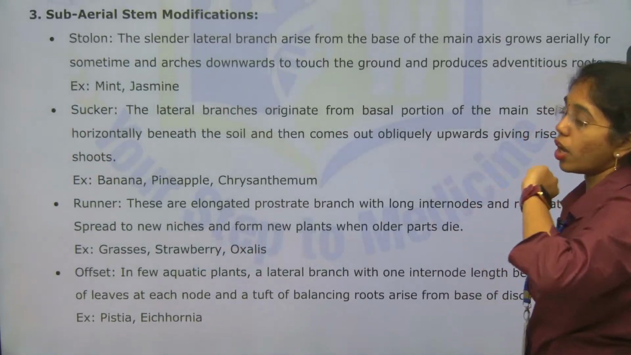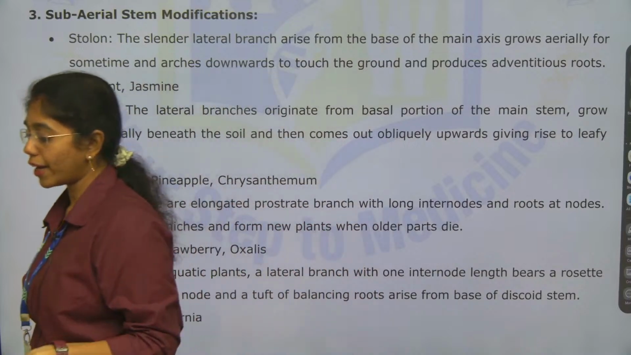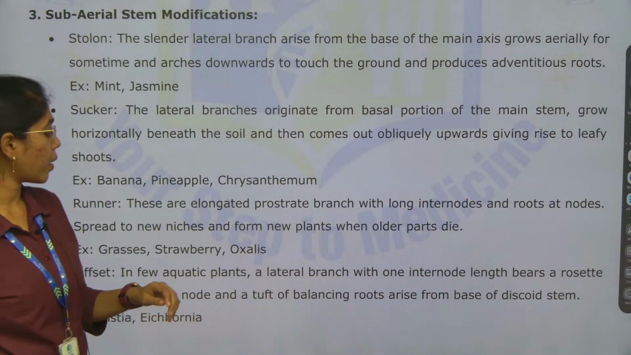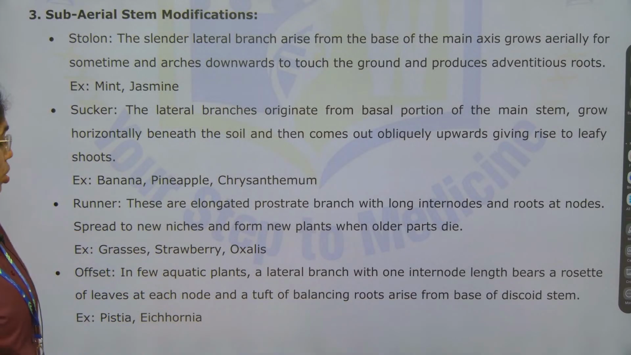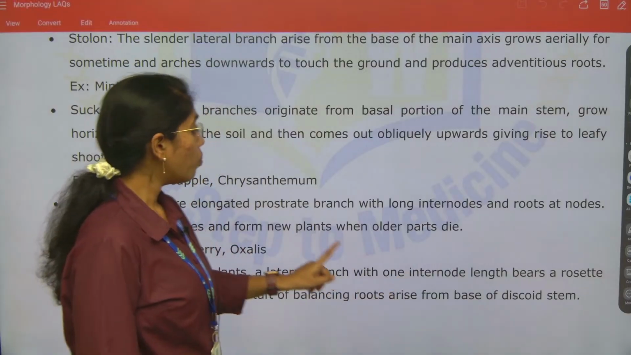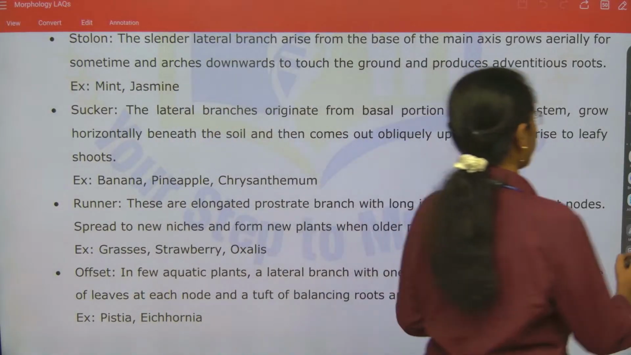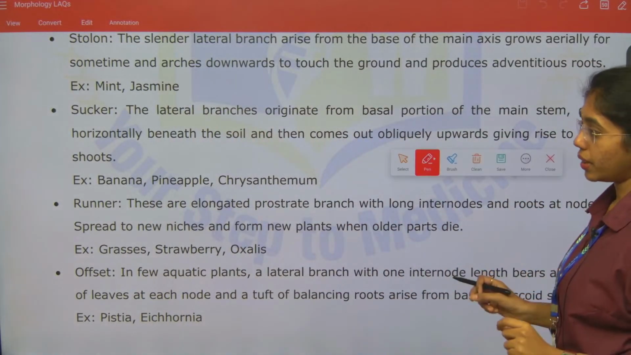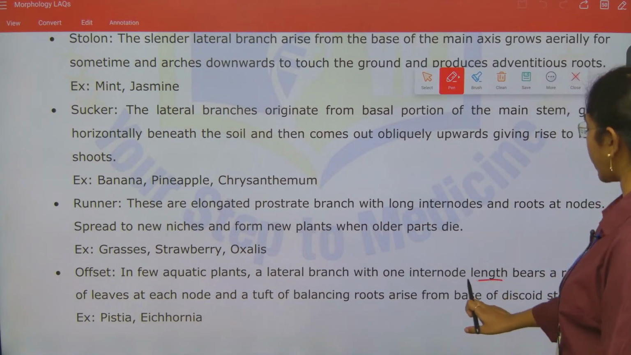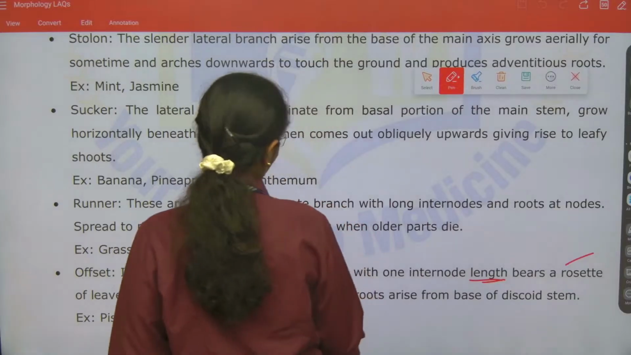Last is offset. The offset type of subaerial stem modification is observed in most of the hydrophytes, which are aquatic plants, wherein the lateral branch will be just of one internodal length. More internodal length you will see in what? Runner type of subaerial stem modification. But the internodal length will be very small in which type of modification? Offset type of modification, where this bears rosette of leaves and tuft of balancing roots.